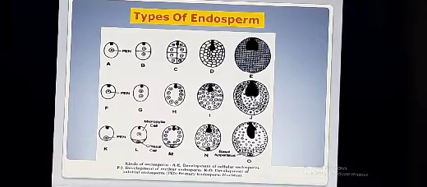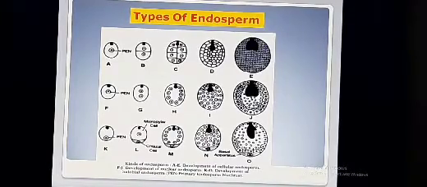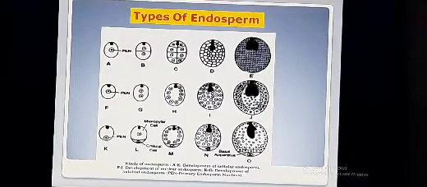In the first change, that is formation of endosperm. Endosperm is the triploid nutritive tissue which is produced from triploid primary endosperm nucleus by mitotic divisions.